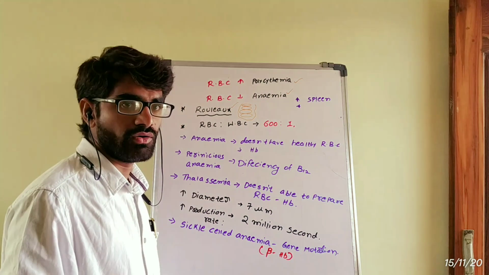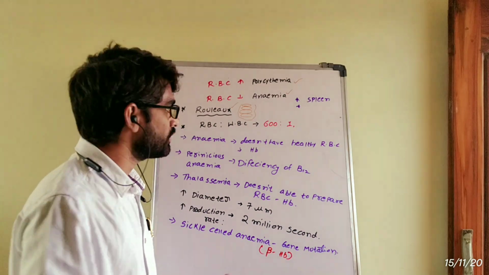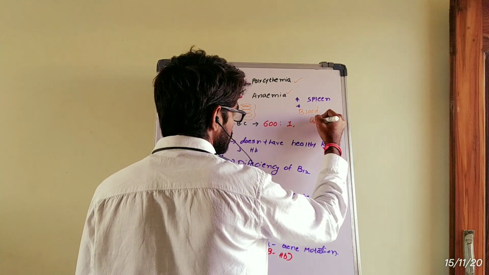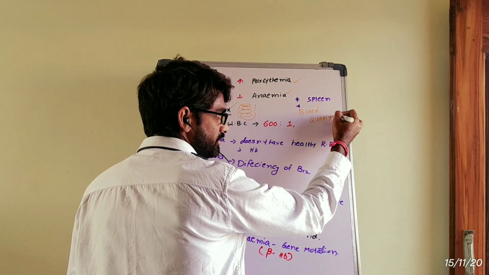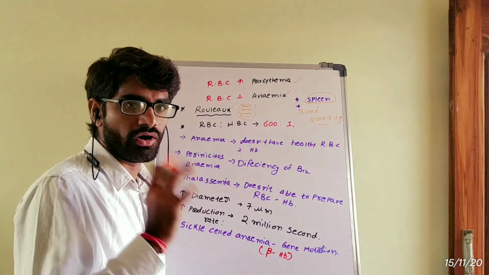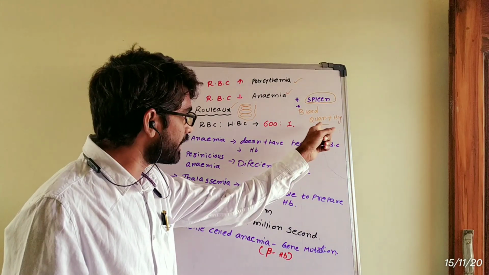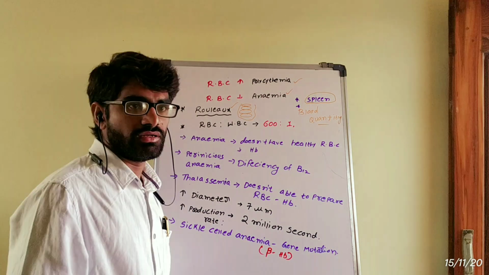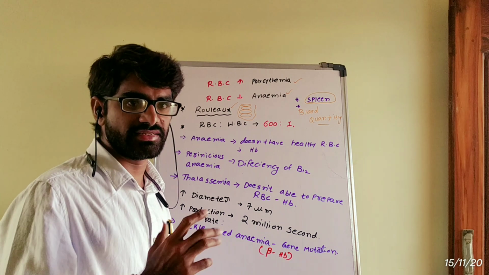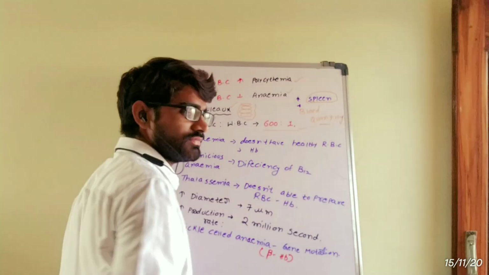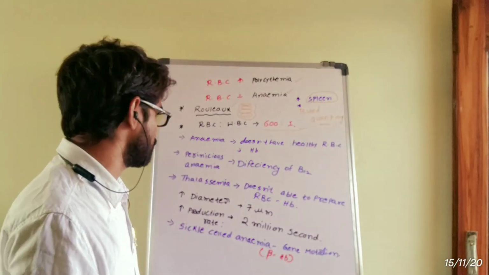And here is one more important term: the blood quantity in our body is regulated by the spleen. And the ratio between red blood cells and white blood cells is 600 to 1. It's also one of the important questions.